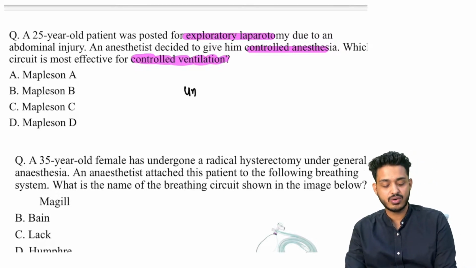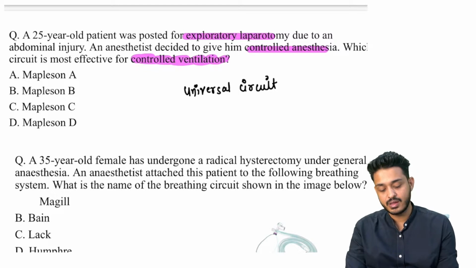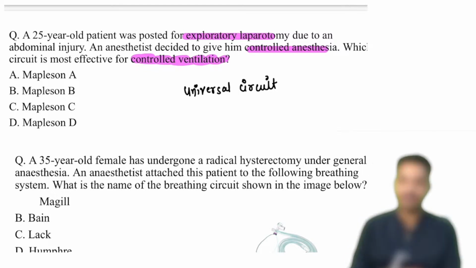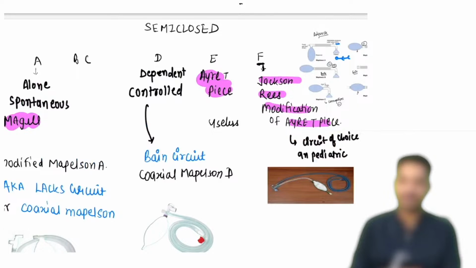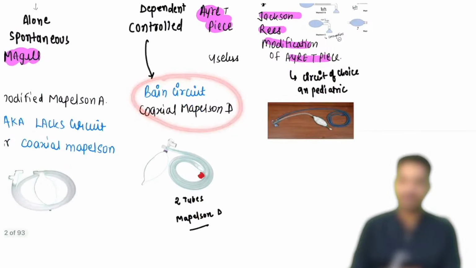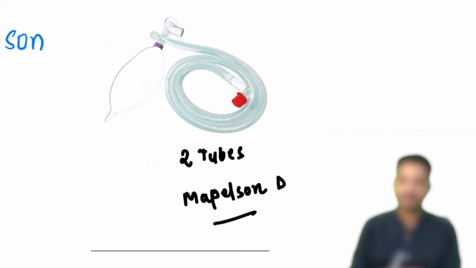So the control ventilation, or if nothing is given, the universal circuit that we are having is going to be nothing but your Mapleson D. Mapleson D is going to be the universal circuit, also known as Bain circuit. This is your dependent circuit, control ventilation, and the best one. ये तुमको सबसे ज़्यादा मिलेगा.